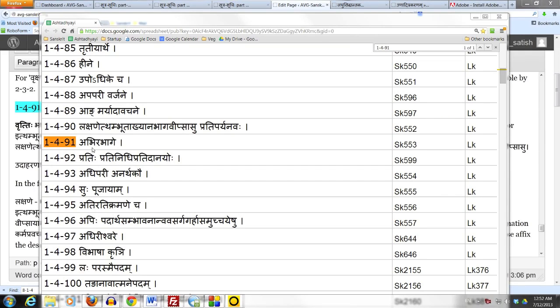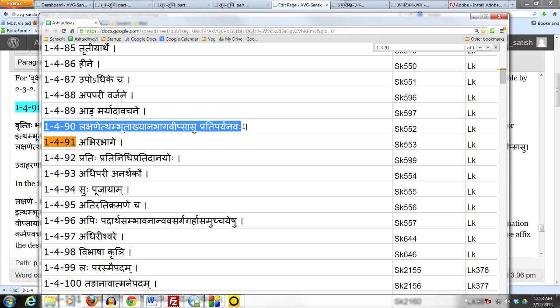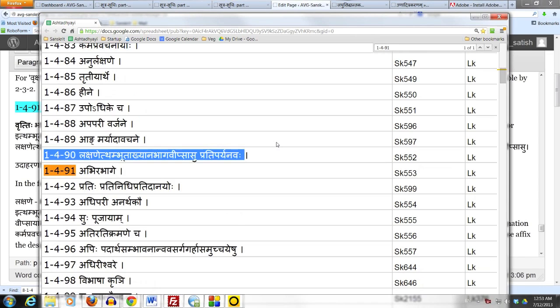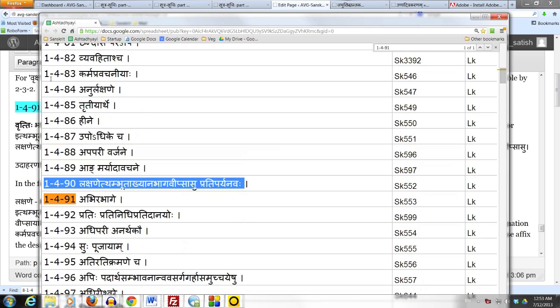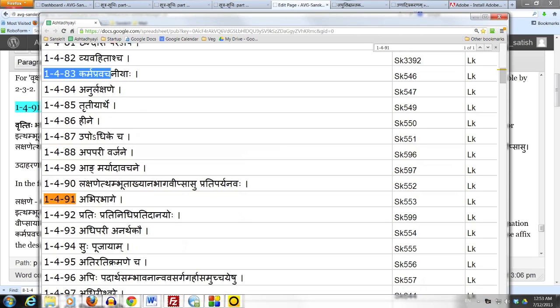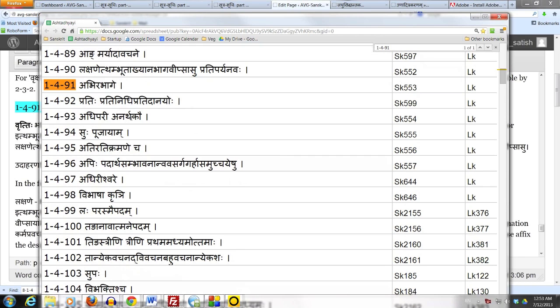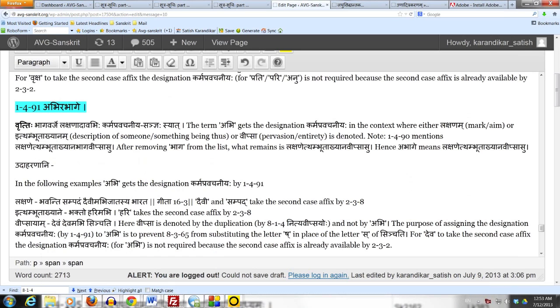Recall that we recently studied the Sutram 1490, Lakshanetham Bhutakyan Bhagavipsasu Pratiparya Navaha. That Sutram is in the Adhikara of Karma Pravachaniyaha, which runs from 1483 down to 1498. And we already looked at the meaning of 1490.